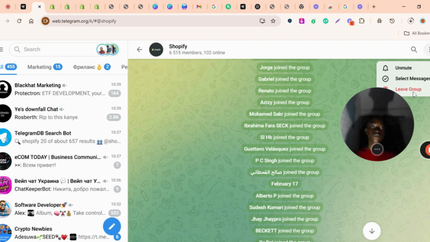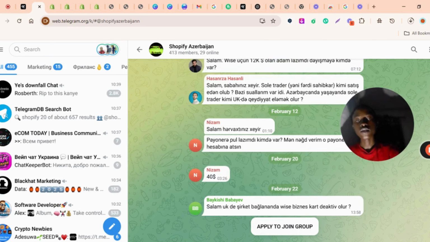This kind of group, like I said earlier, we meet so many kinds of people on Telegram, and Telegram is sometimes strict about their privacy. So with this kind of group, you have to first apply before you join. It's the admin that will approve it. The reason why I can say that I should join this group is one.